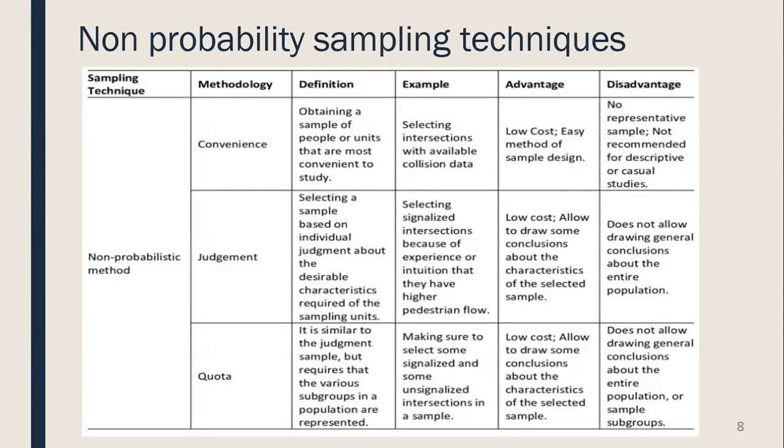In non-probability sampling, first is convenience sampling, in which the sample is obtained from people or units which are most convenient to the investigator. Judgment sampling is selecting a sample based on individual judgment about the desirable characteristics required of the sampling units. Third is quota sampling. It is similar to judgment sampling, but requires that the various subgroups in the population are represented.